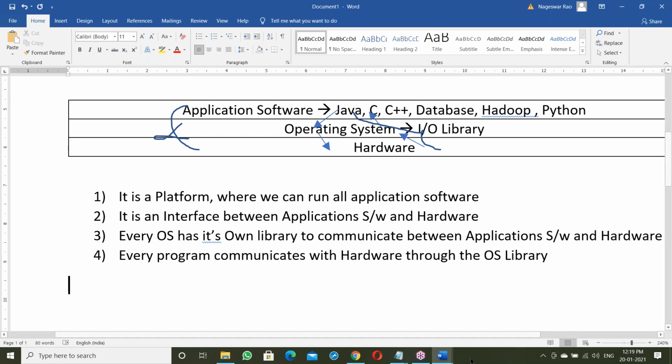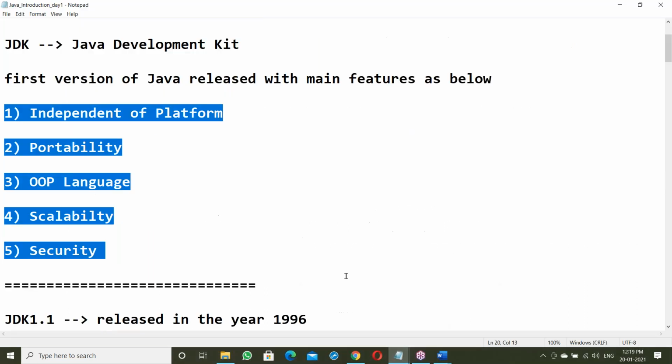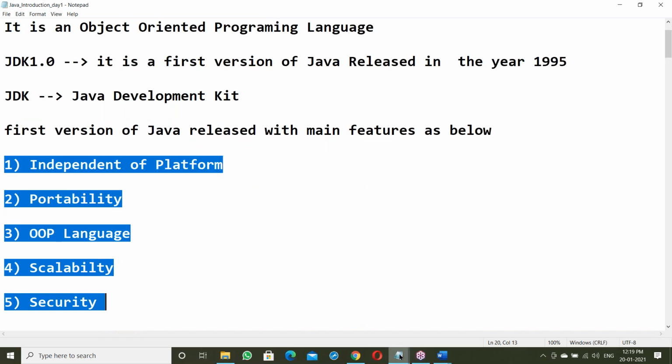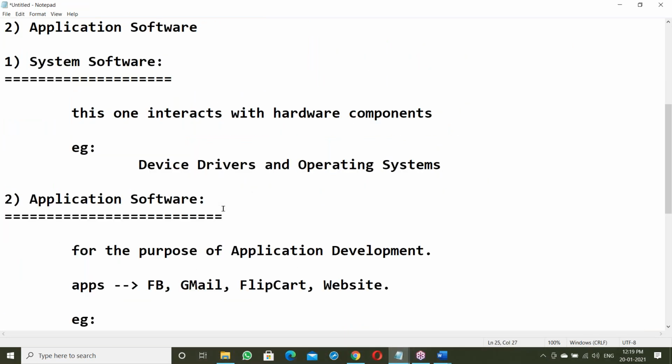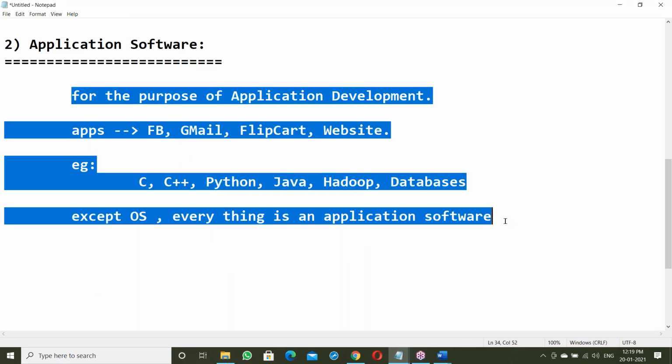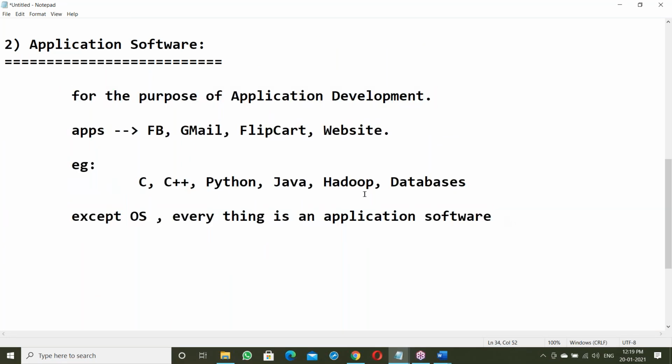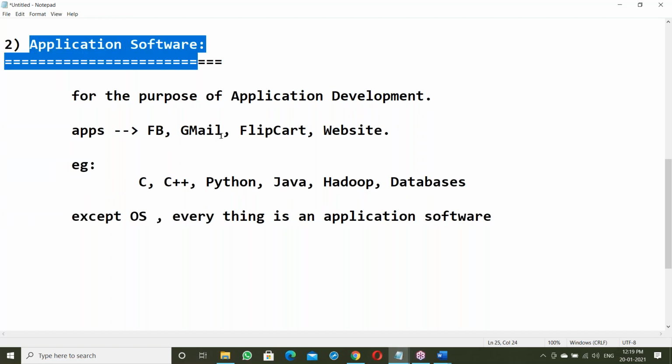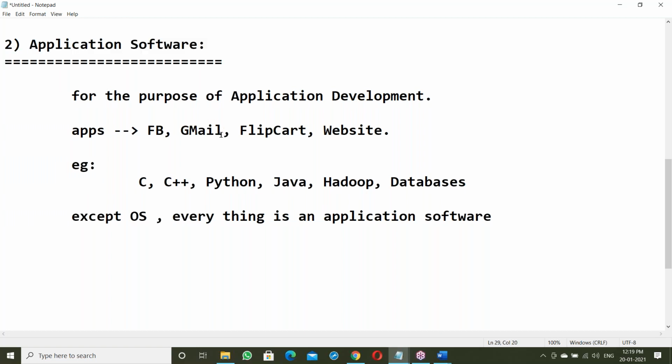Let us go to application software. What is application software? It is software for the purpose of application development. Java comes under application software. Our topic is application software. Java is an application software. Correct?